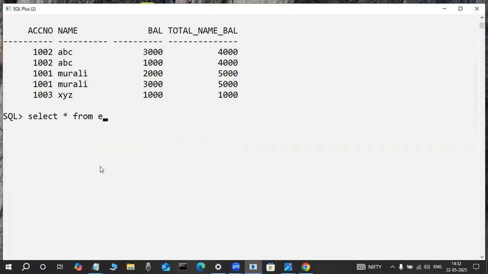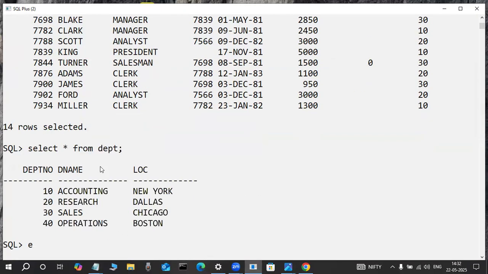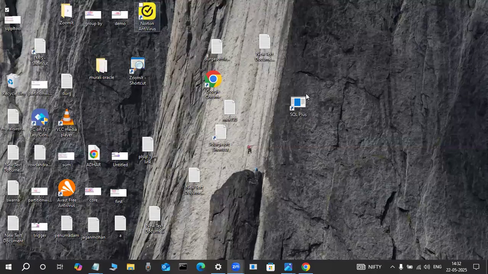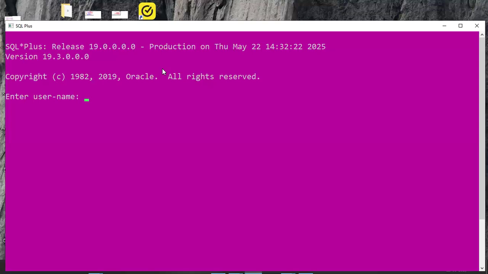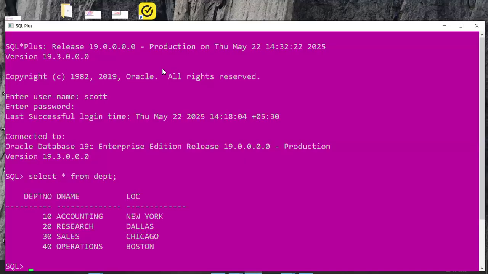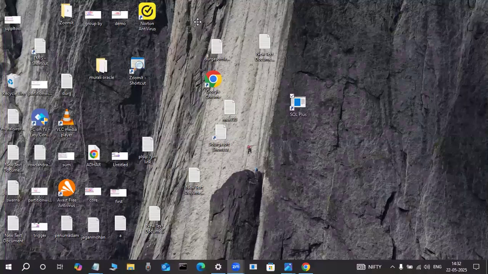Where it is available, I will tell you, don't worry. Here only I am typing some commands. These are SQL and PL/SQL language commands. Now observe here, some colors also I'm changing, like the username and password later. Suppose these are the places where the SQL Plus tools are available.